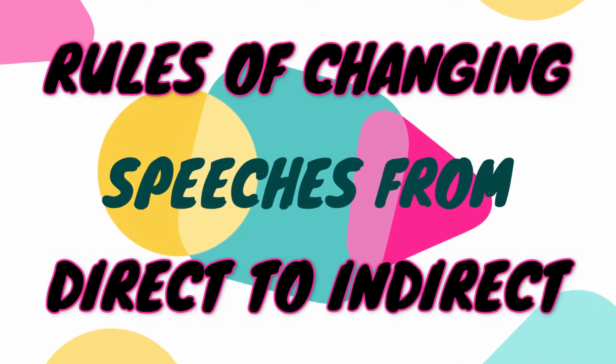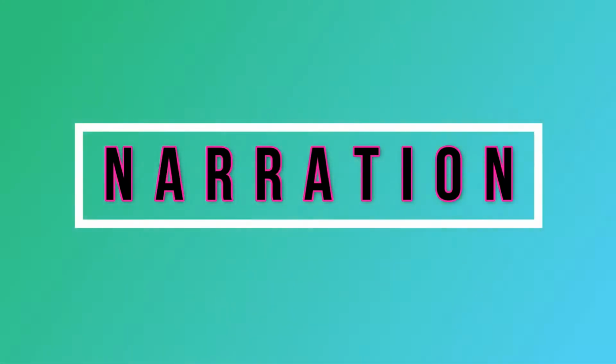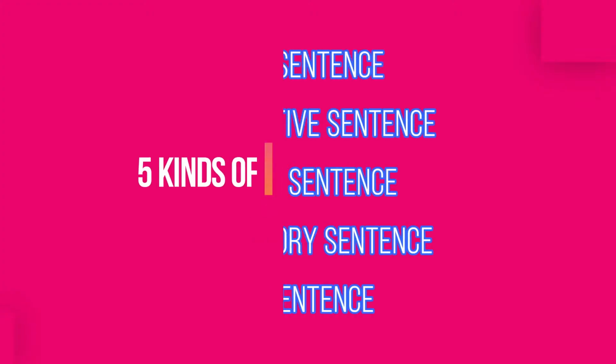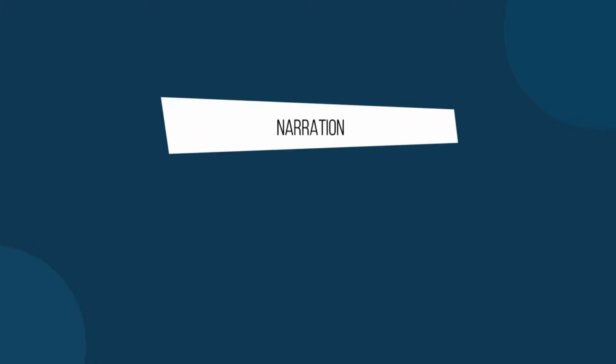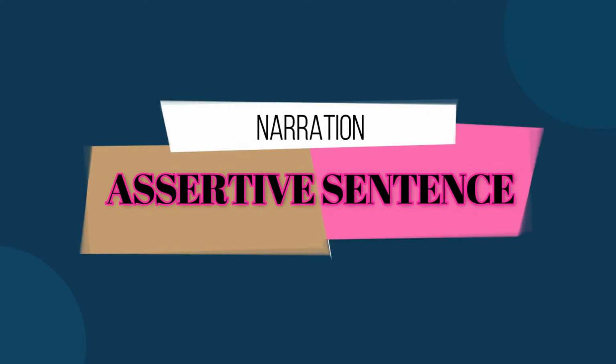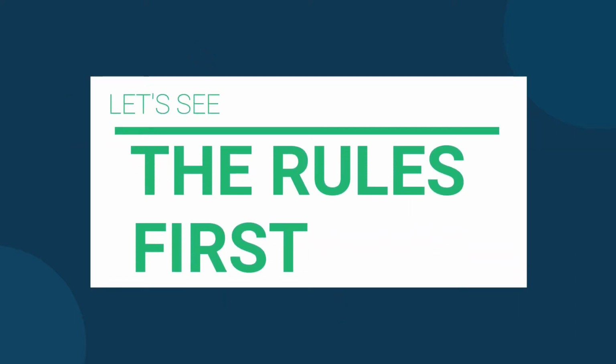Dear students and viewers, welcome back to my class. Today we will discuss the rules of changing speeches from direct to indirect. Direct and indirect speech is also called narration. The working of narration can be found on 5 different kinds of sentence: assertive sentence, interrogative sentence, imperative sentence, exclamatory sentence, and optative sentence. Today on assertive sentence we are going to discuss the past tense form of reporting verb. Let's look at the rules first of all.